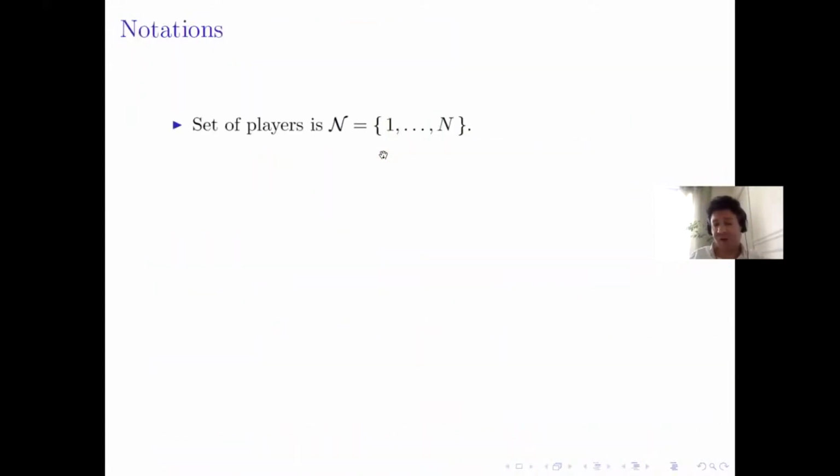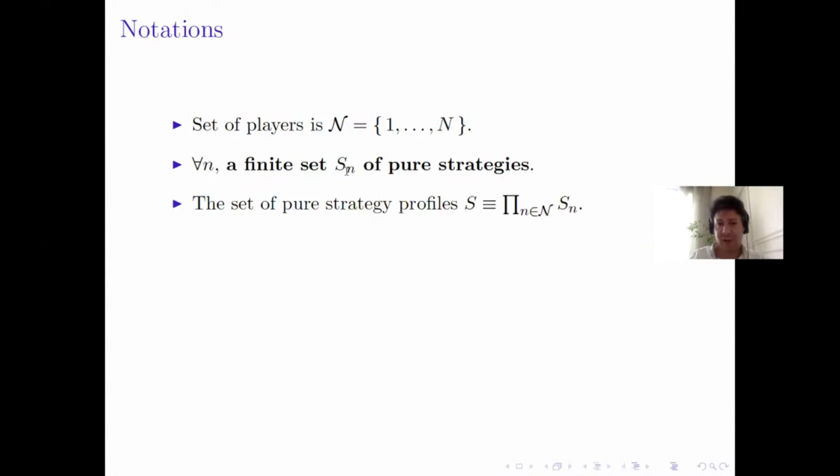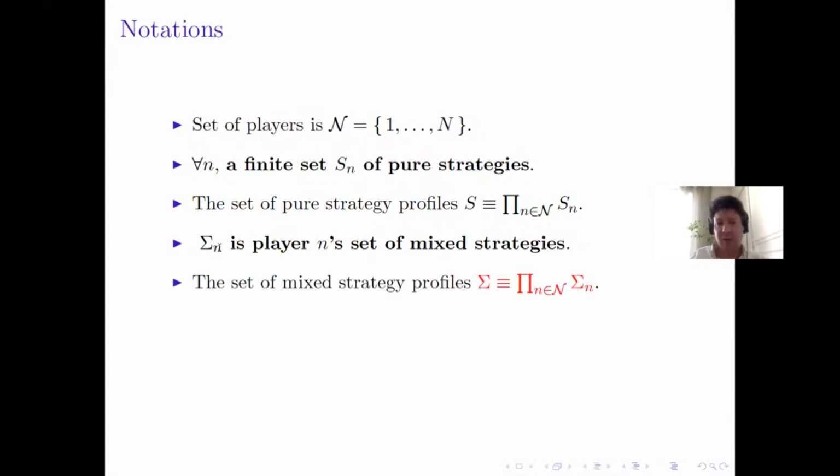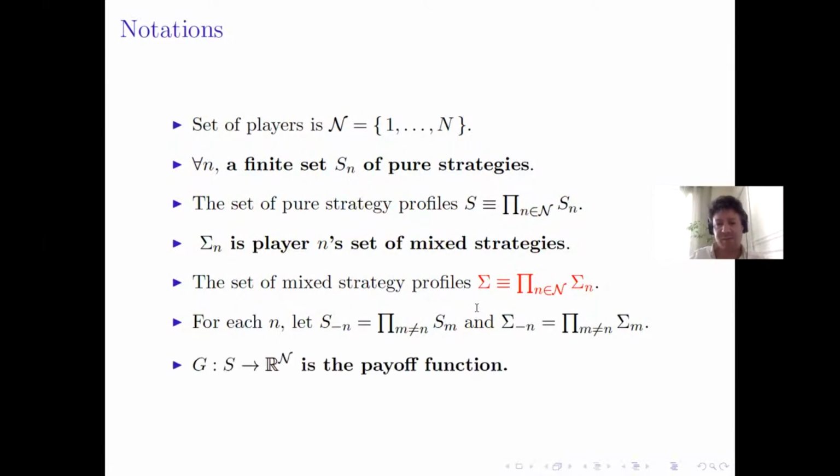So now what are the sustainable equilibria? Let me give some definitions first. Let the set of players be capital N. The pure strategy set of player n is S_n. The set of pure strategy profiles is capital S, the product of S_n. The set of mixed strategies of player n is denoted by sigma_n, and sigma is the product of sigma_n, the set of mixed strategy profiles. S_-n and sigma_-n are the sets of strategy profiles of players other than n, pure and mixed. And the payoff function G is defined in R to the power N, and the n-th component is the payoff function of player n. So this defines a game.